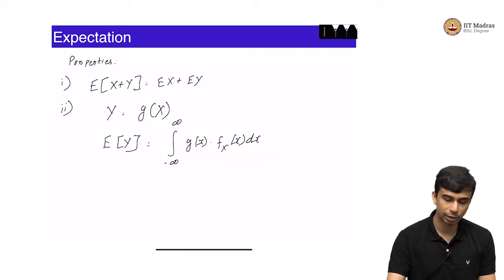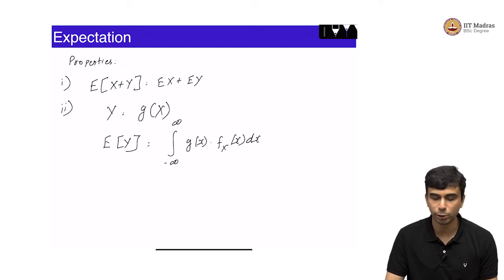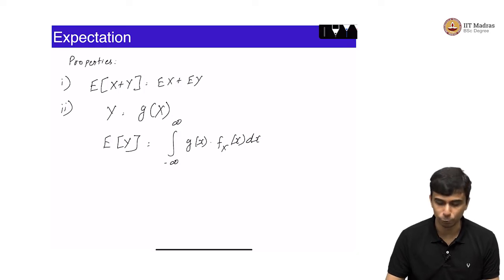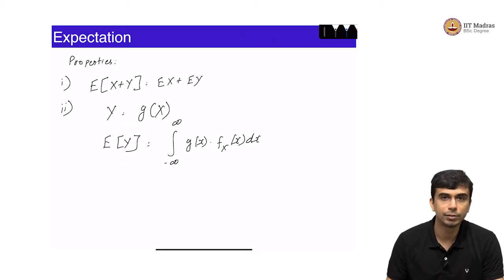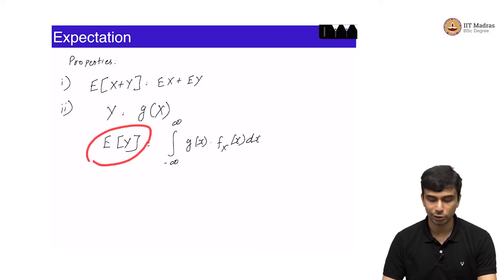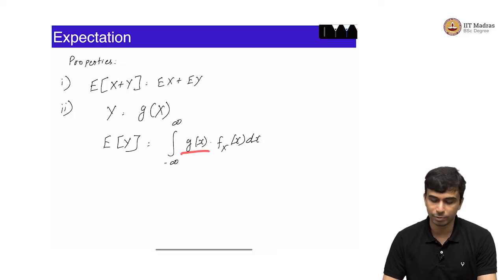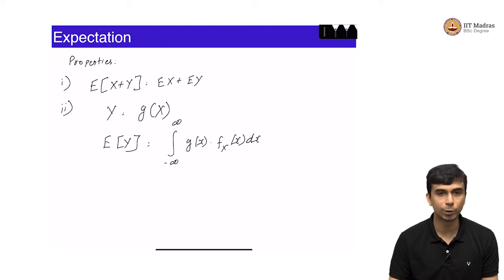It is a pretty intuitive logic, and it is pretty easy to see for discrete random variables. A very similar logic works for continuous random variables also, but I am not going to prove that. For discrete random variables you can go back and check the logic if you want, but for continuous random variables it is exactly the same logic, where you do not need to compute the density function of Y. If you have the density function of X and Y is g of X, to compute the expectation of Y you can just take the integral over minus infinity to infinity of g of x times fX of x dx. So, this is a pretty powerful shortcut, and you can use this for computing expectation of more complex random variables.